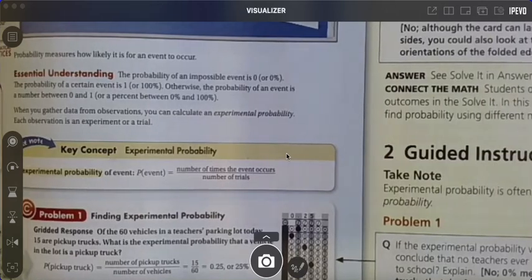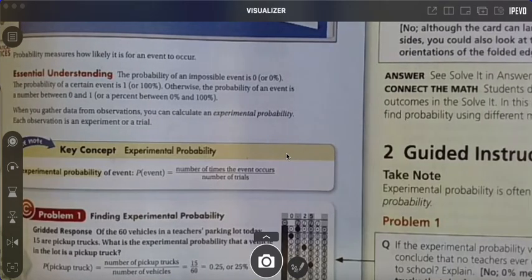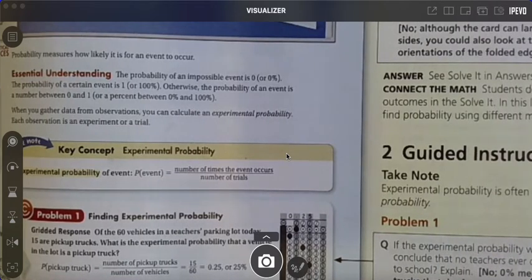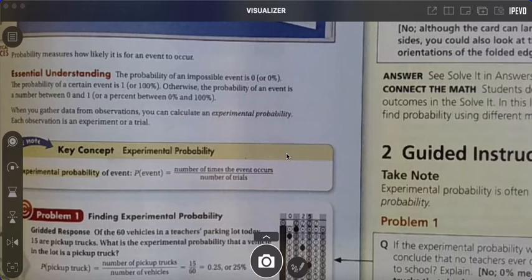Okay, so there is a formula for experimental probability. It's just the probability that an event is going to occur. If it's 0, that means the event is not possible. If it's 1 or 100, that means it's 100% possible. A lot of times in probability, you'll get a number between 0 and 1. You can change that to a percent, and it's 0% to 100%.